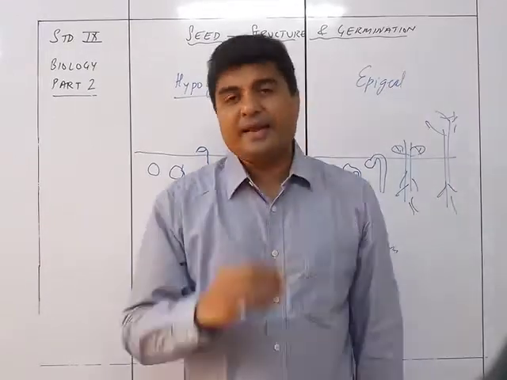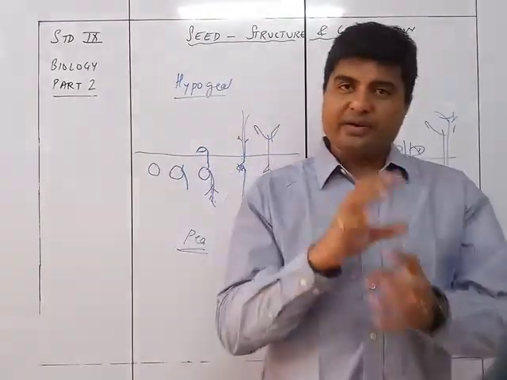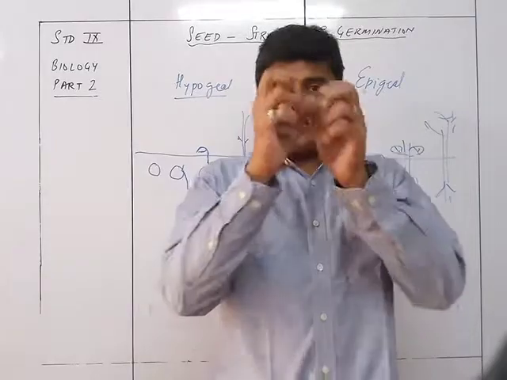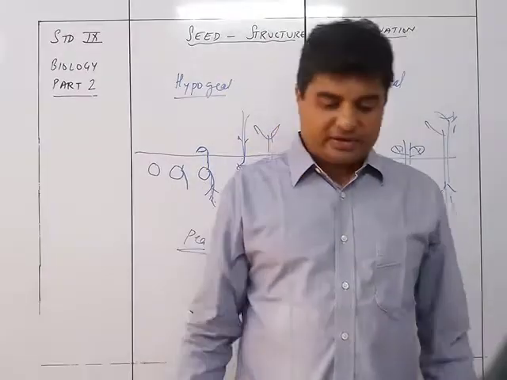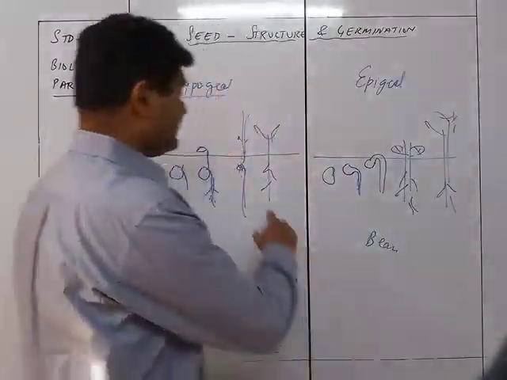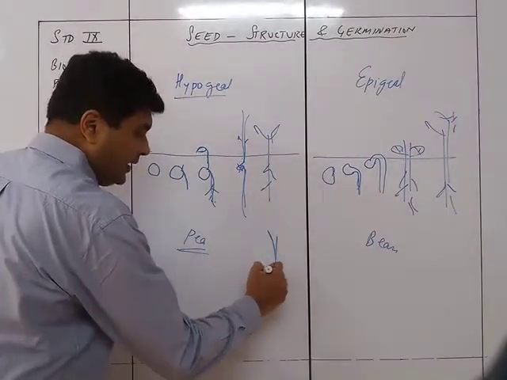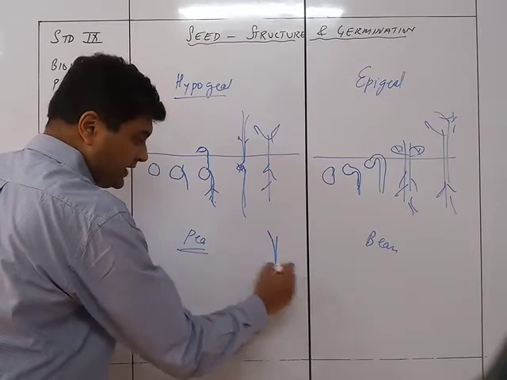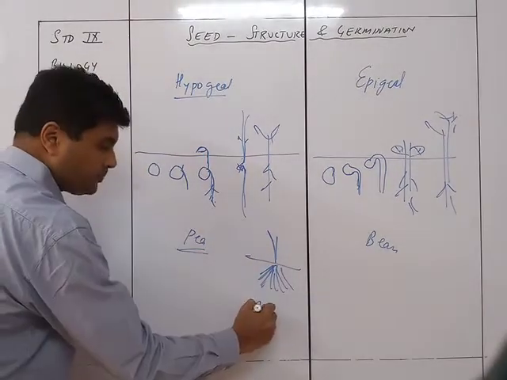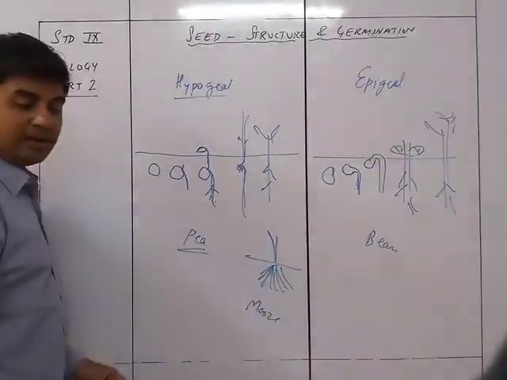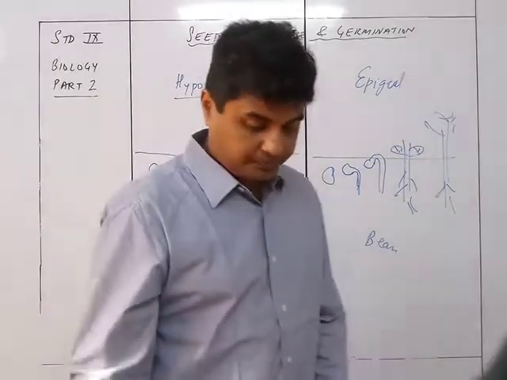So initially the radicle grows but then it will die off, and then from the shoot system the roots are going to start growing, which are the adventitious roots. So this one is the taproot system, whereas in case of maize it is the adventitious system. In case of maize, the root system will be like this, which will be adventitious roots.